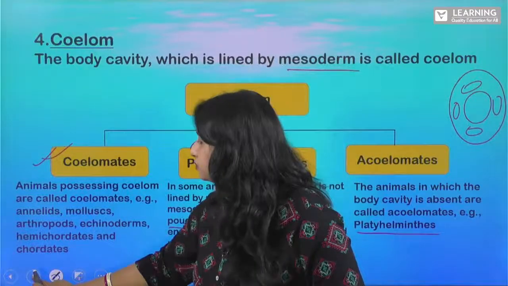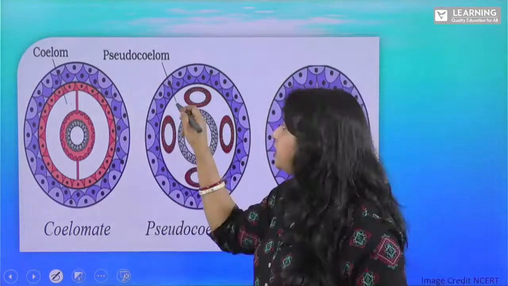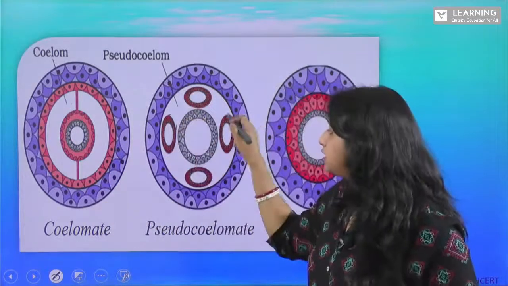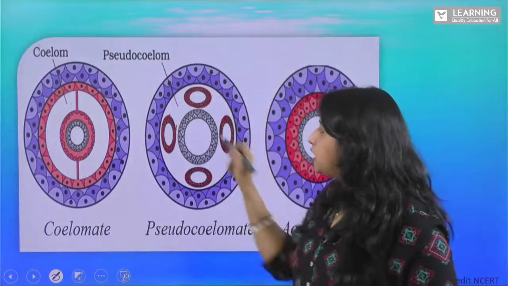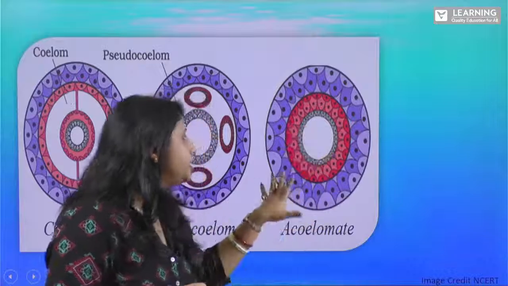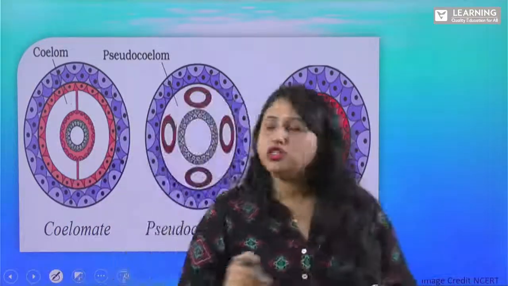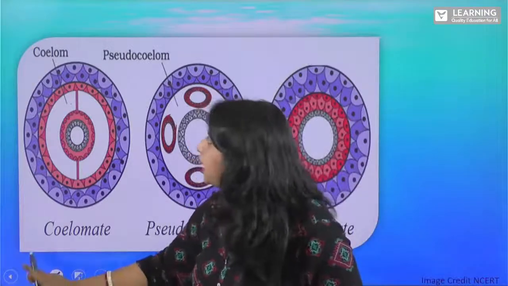Yes, you can see the diagram. You can see here, here they have got coelom. Here you can see it is in the form of pouches, isn't it? So this is pseudocoelomate, and in case of this acoelomate, you can see this cavity is not present, right? So these are the diagrams of this.